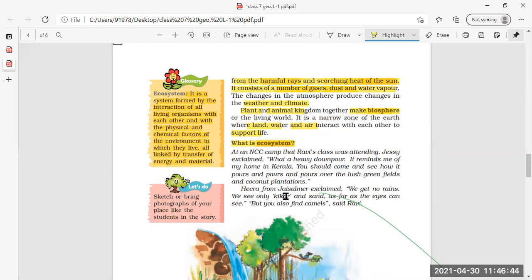It is a system which is formed by the interaction of living organisms. The living organisms are interacting among themselves, plus they are interacting with the other factors, that is, physical and chemical factors which are present in the environment.